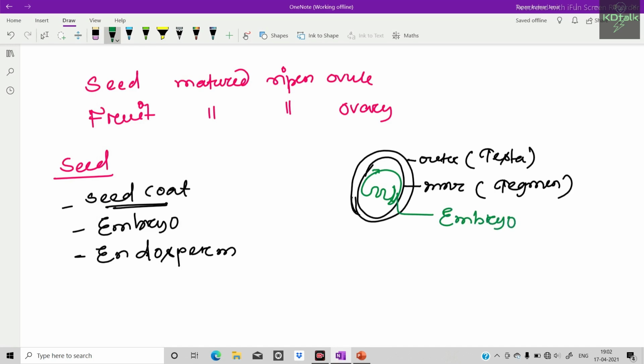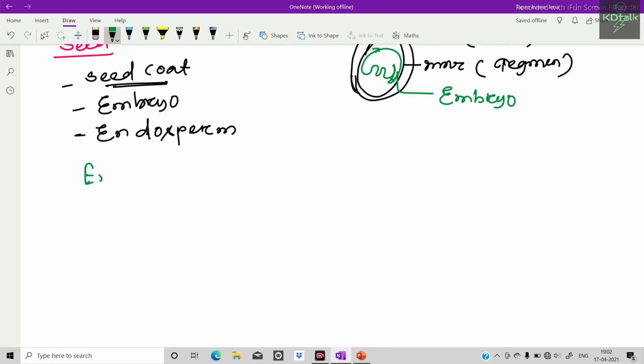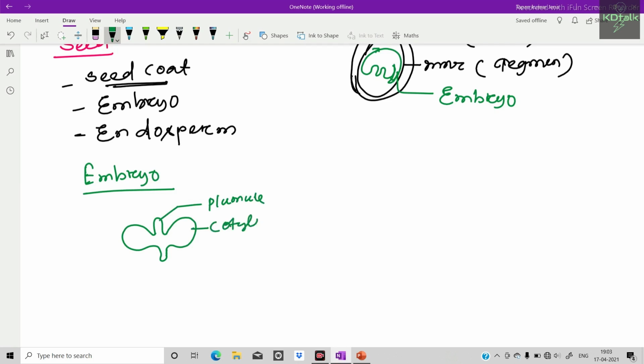Now come to parts of embryo. Embryo consists of plumule, cotyledon and radicle.